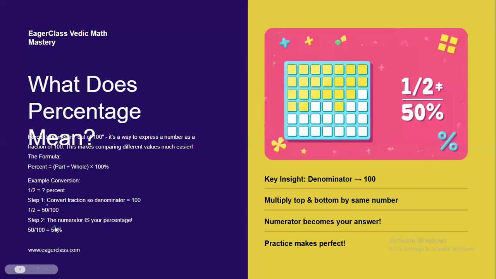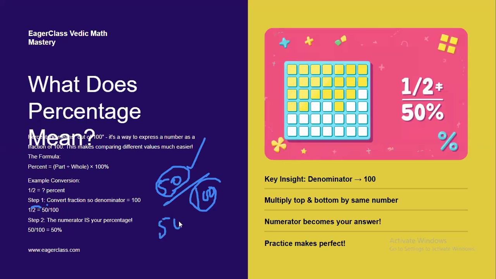Did you get it? The numerator is your percentage. What will be your numerator? That will be your percentage. Like 50 ones are 50, 50 twos are 100. So this is the denominator, this is the numerator. What will be the numerator? That will be your answer, that is 50%. Got it? 1/2 means half of 100, so the answer would be 50%.